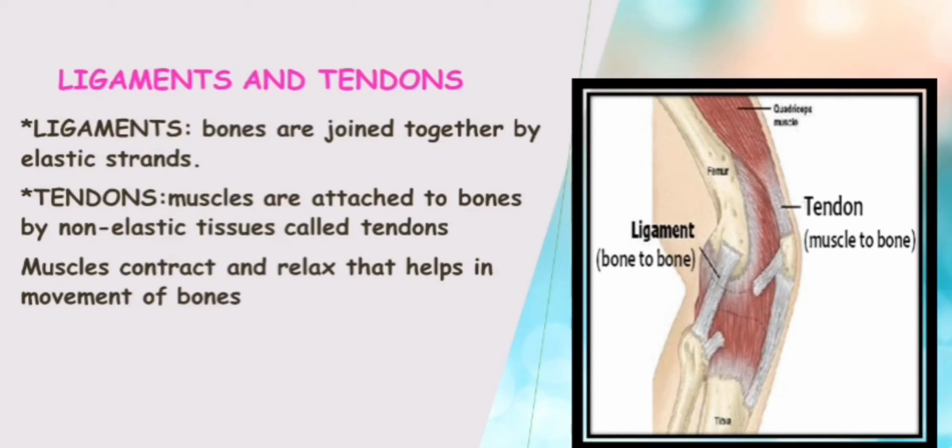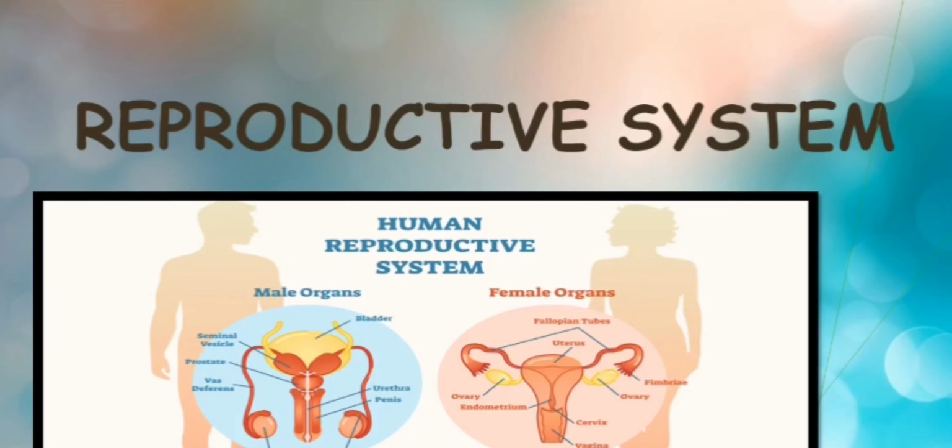Next, we are going to discuss the reproductive system. Reproduction is the process in which parents are able to produce new young ones so as to continue the existence of the species. We have both male and female reproductive systems, but this system is very brief in your book. So we will study about this system now.